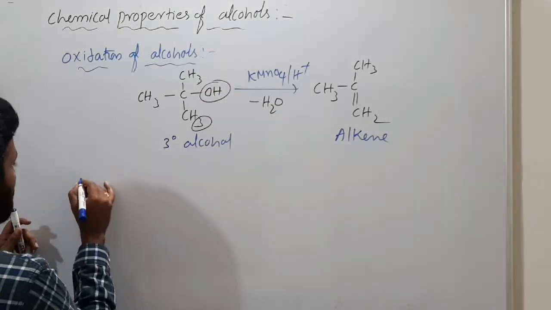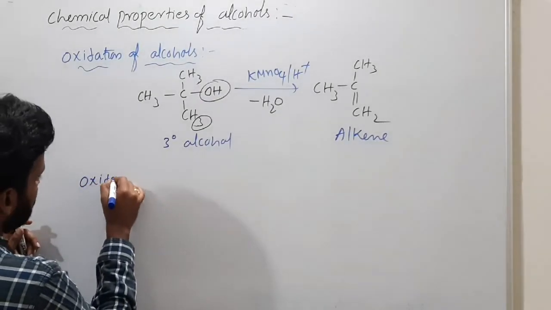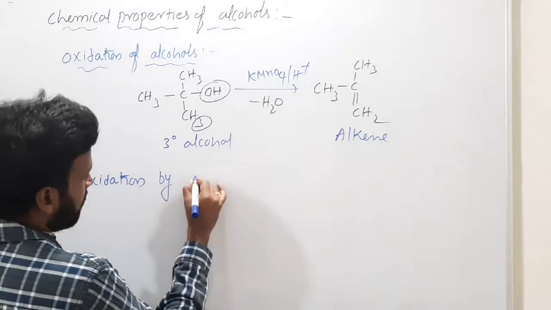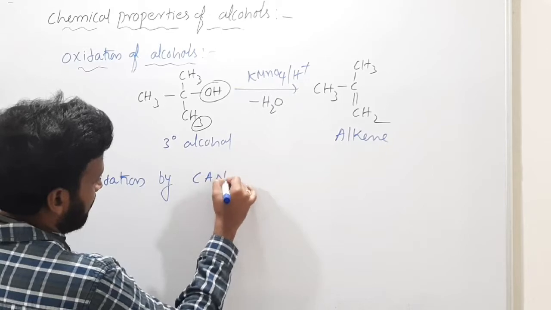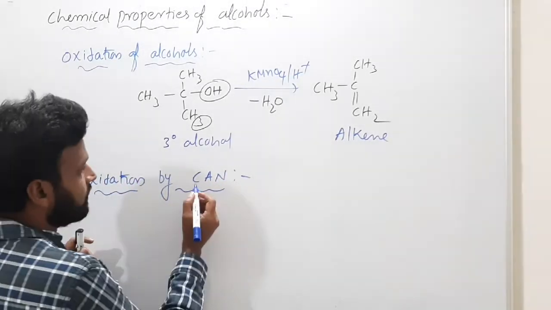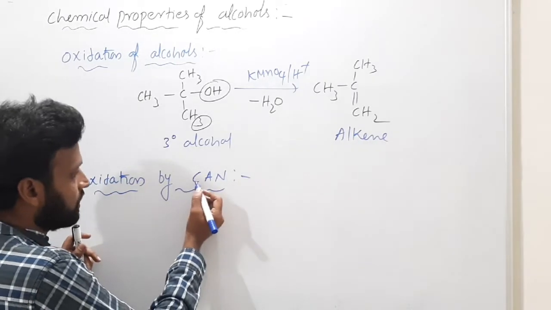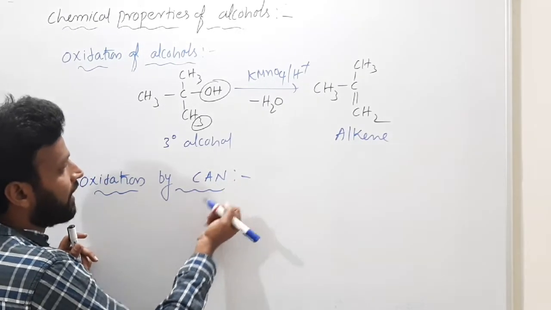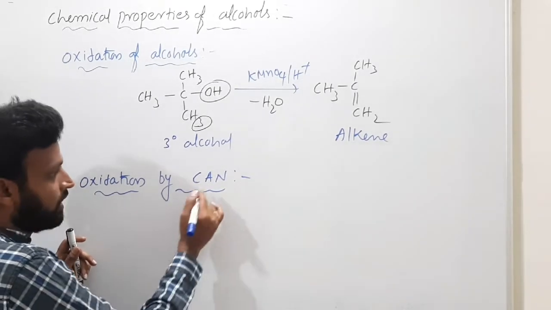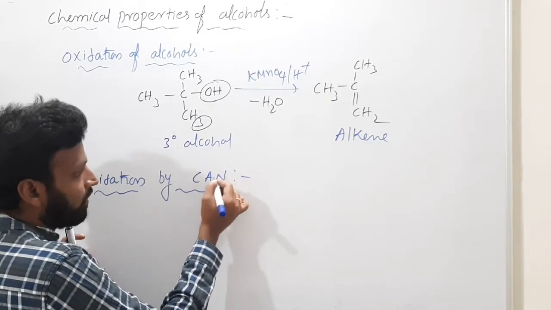Okay, next, oxidation by CAN. CAN means ceric ammonium nitrate. Ceric ammonium nitrate, this can also be called CAN.